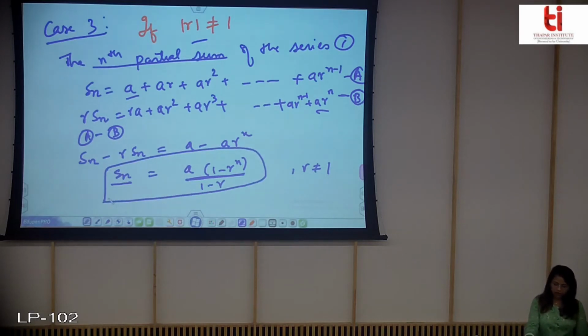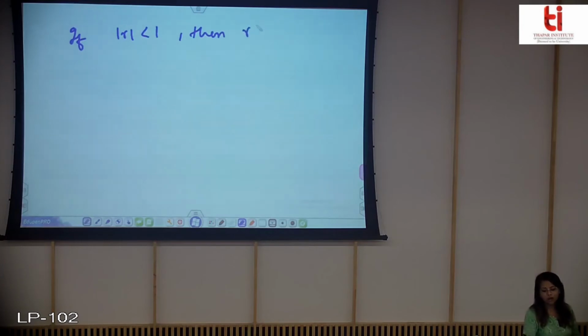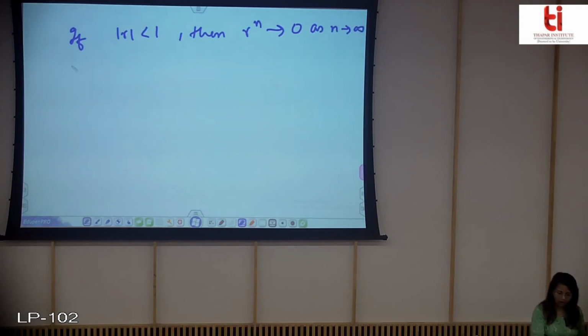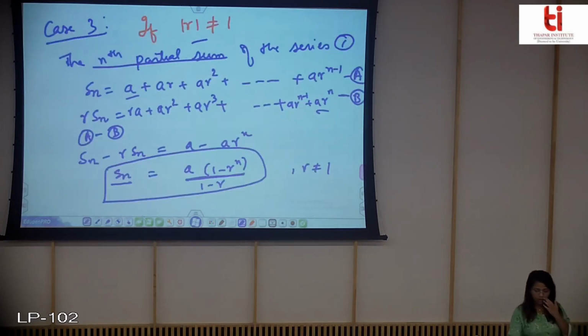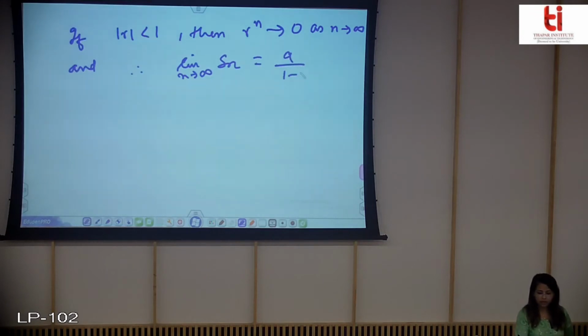Now observe that if mod of r is less than 1, then r to the n will go to 0, and if mod of r is greater than 1, then this will go to infinity. Firstly, if mod of r is less than 1, then obviously r to the n will tend towards 0 as n tends to infinity, and therefore the limit n tending to infinity of Sn is a upon 1 minus r.